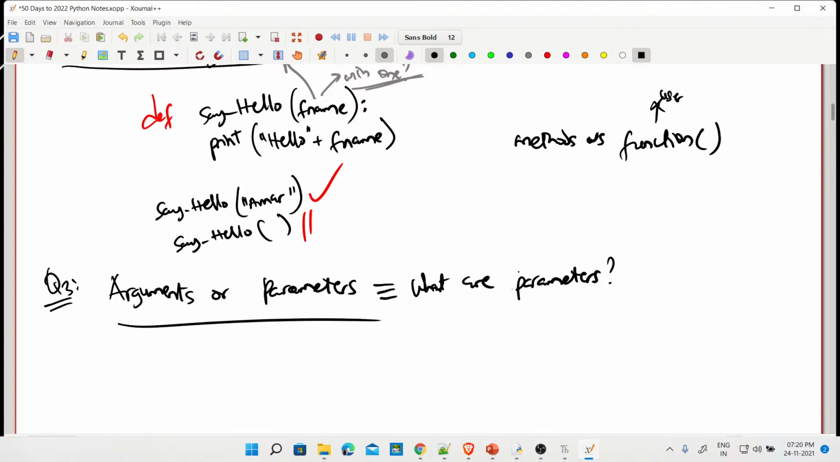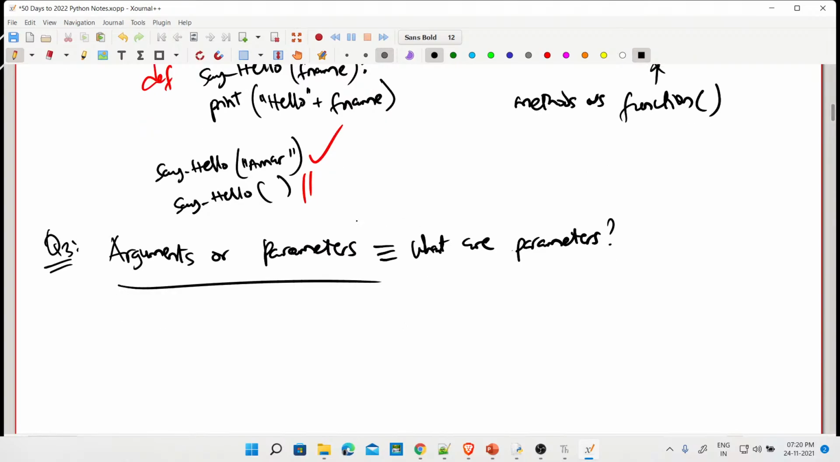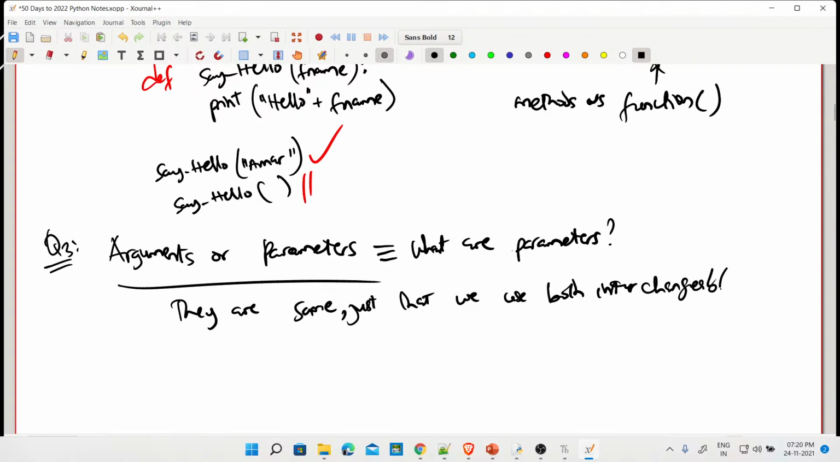So here, parameters are also known as what? Arguments, okay? So they are the same. What's the difference? They are used interchangeably. That's it. They are the same, just that we use both interchangeably. That's it. Okay? Fine.